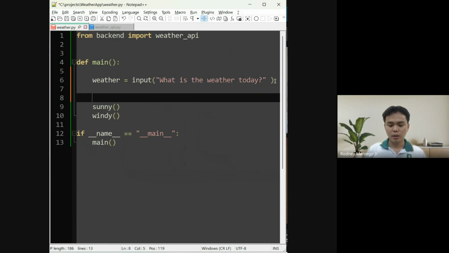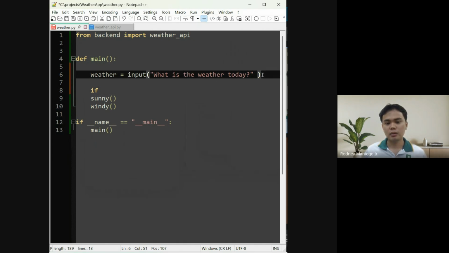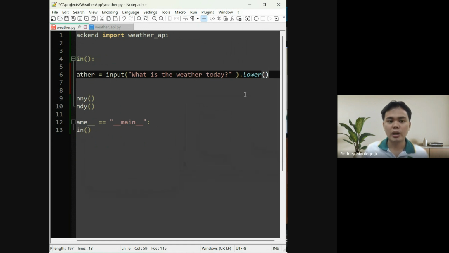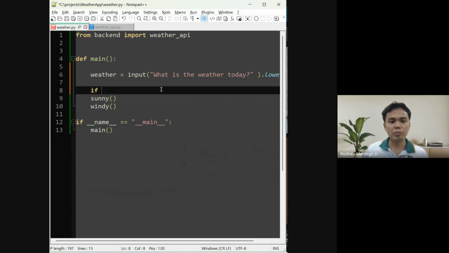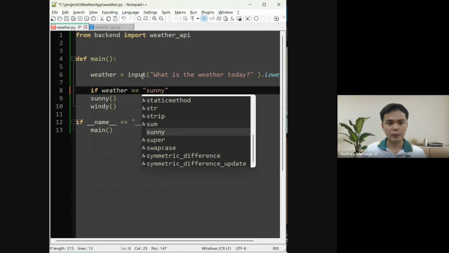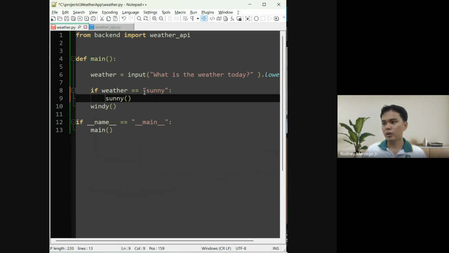So let's use conditions. Let us convert this to lower, so whatever the input of the user is, it will be converted to lowercase. So if weather equals sunny, we can actually do this.